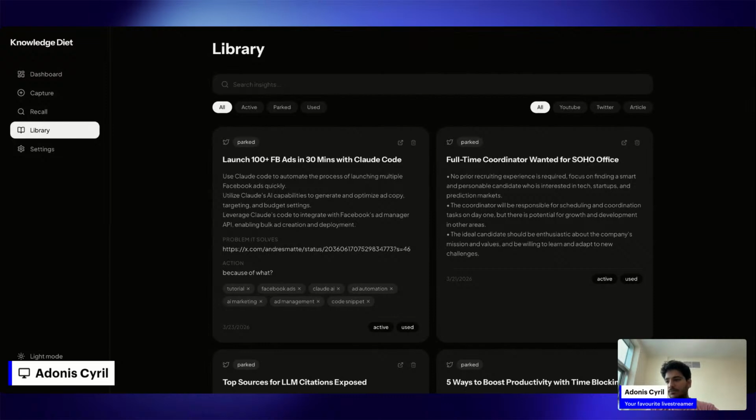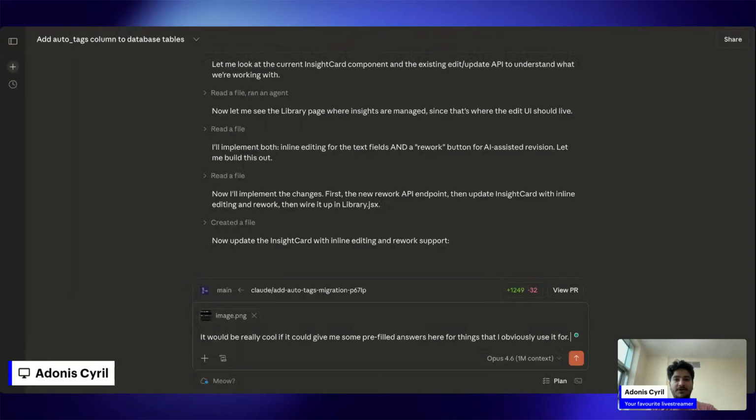Also, not everything would be for an insight to a problem that I currently have. Most of it could just be like cool things that I could reference back into the future. So not all of them would have an explicit insight attached to them, if that makes sense to you. I don't know how to solve this problem as such, or how to categorize these things. But there would be a lot of, for example, if I see an interesting marketing campaign, I'm not going to be like, okay, I want to change the entire BitGet wallet marketing. No, that's not what I'm going to say. But still, there should be an option for this.